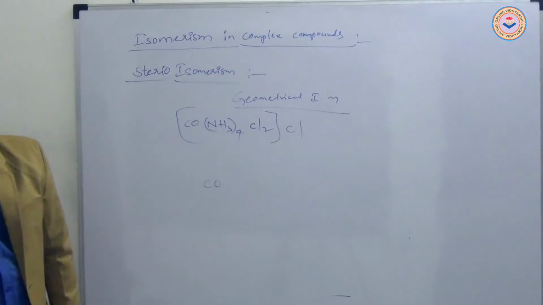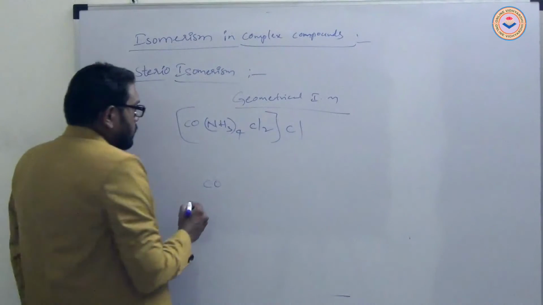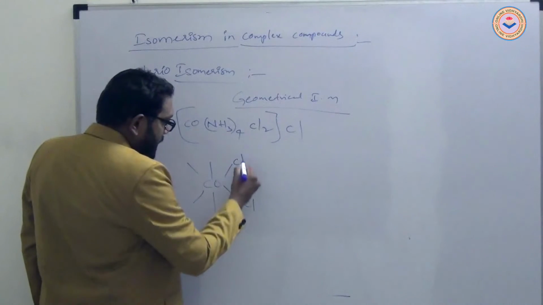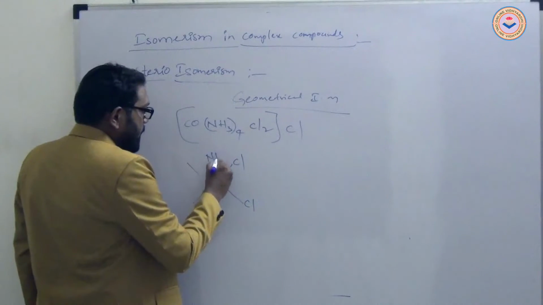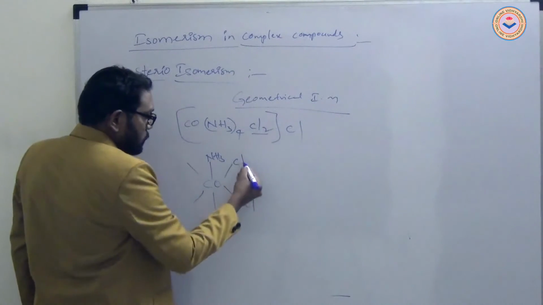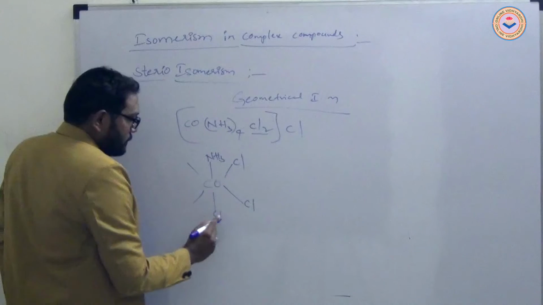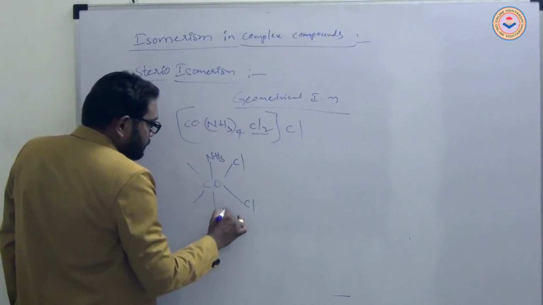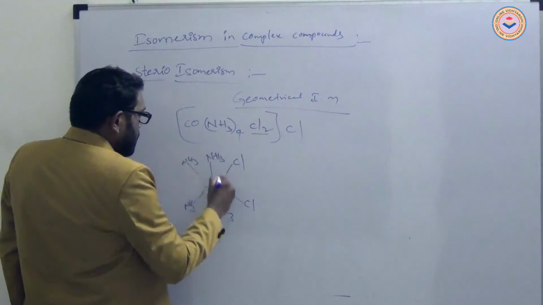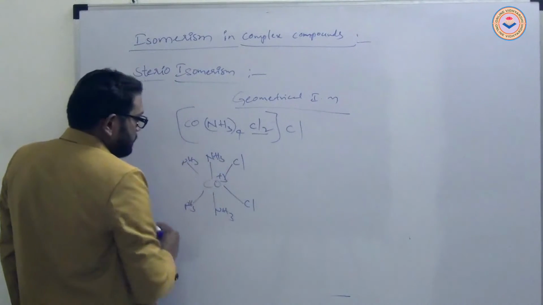In the cis form, if the two adjacent atoms are same, like here the two chlorines are adjacent, that is the cis isomer.